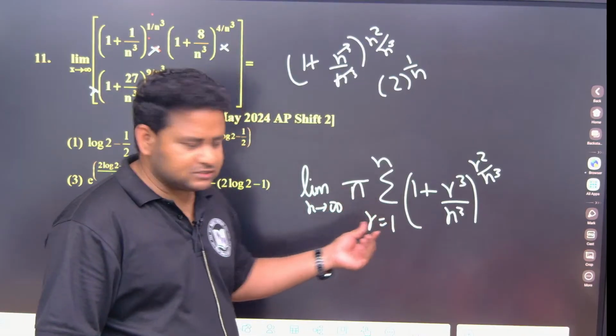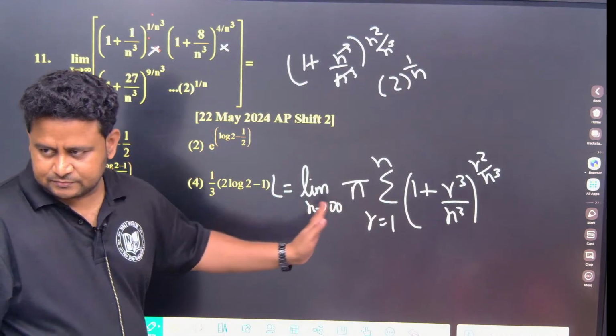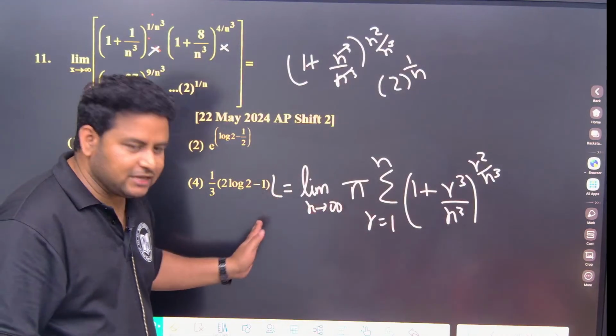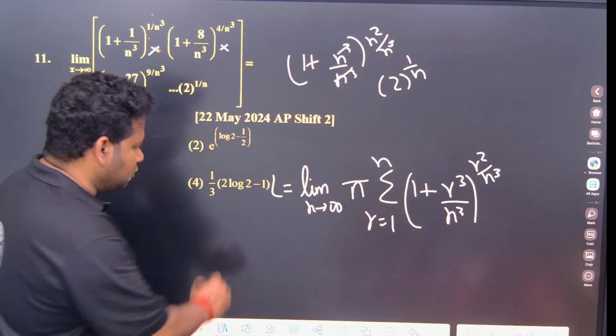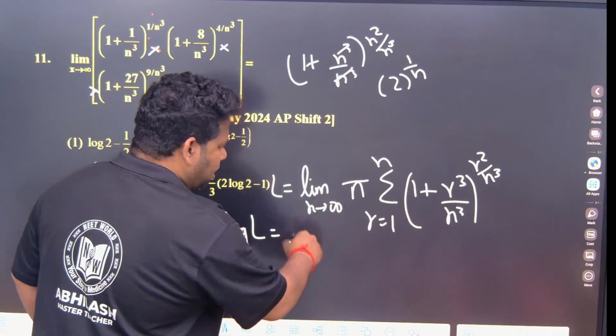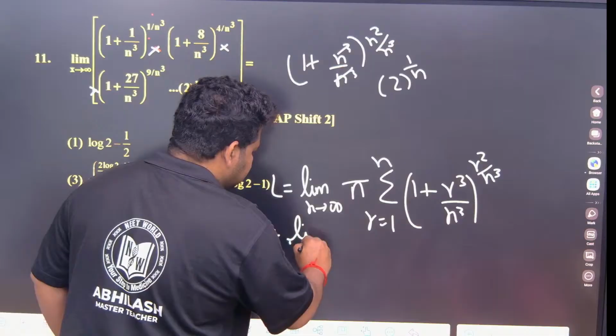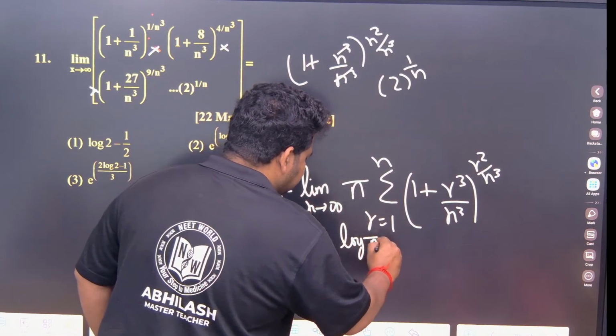So what we will do is, let us take this limit to be L. Let us apply logarithm on both sides. So log L to the base e is equal to limit n tends to infinity of log of pi plus this entire thing.